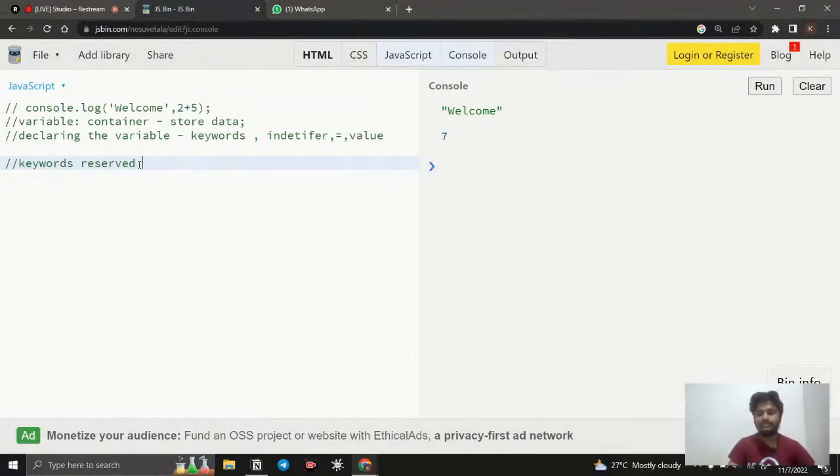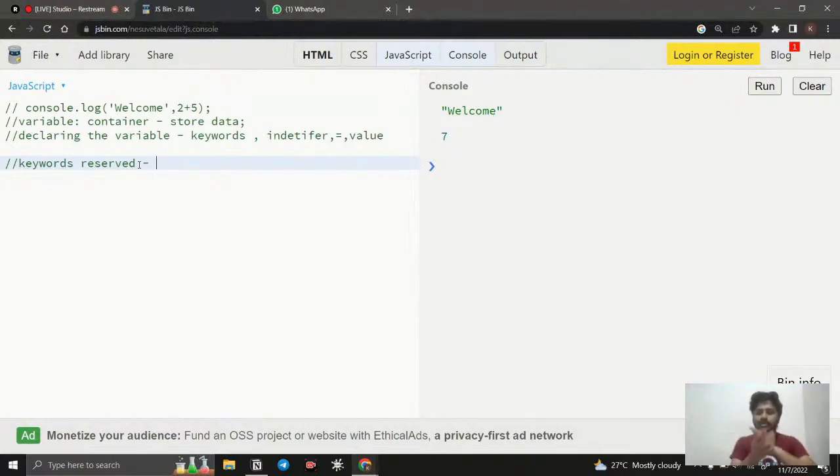Reserved words are words meant in a programming language for some special purpose. For example, for, function, let, const, var, while, do while, and loops. We have for loop, for each loop, maps, filters, like that. We have several reserved words, and those reserved words are the keywords that the computer understands.